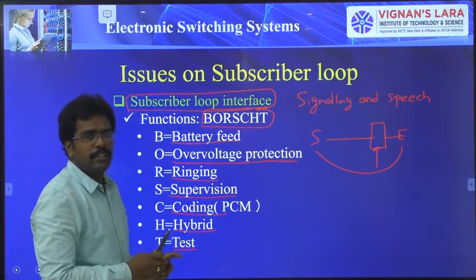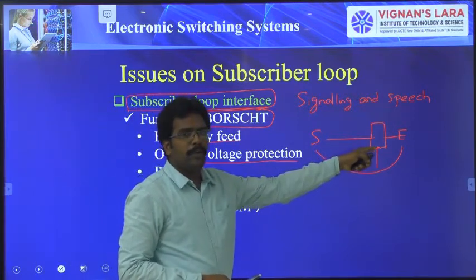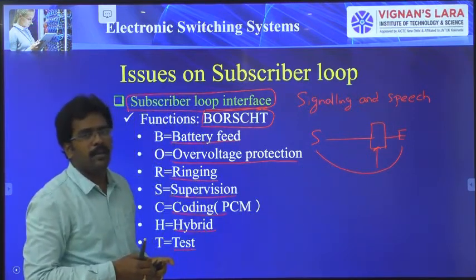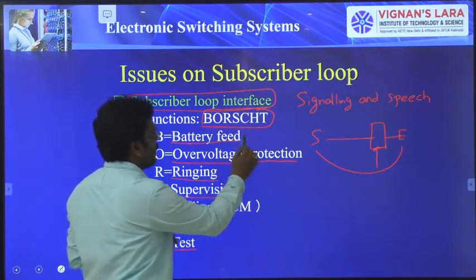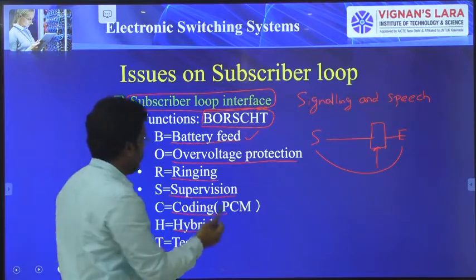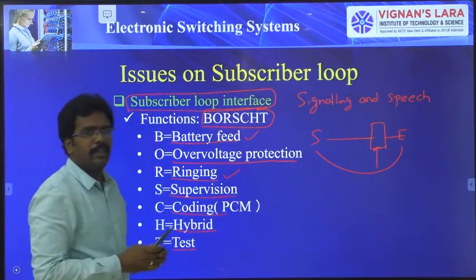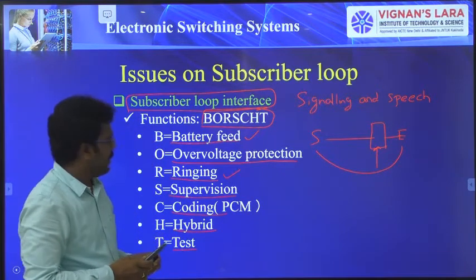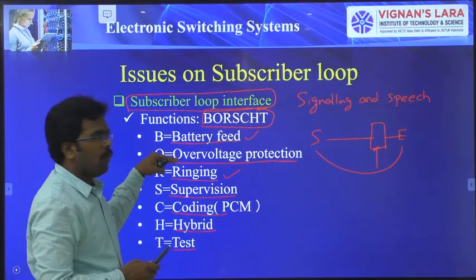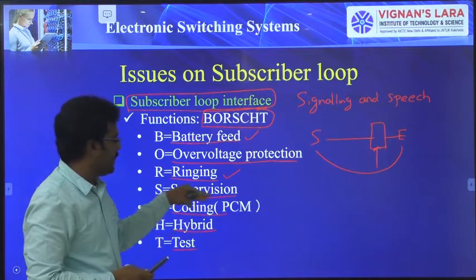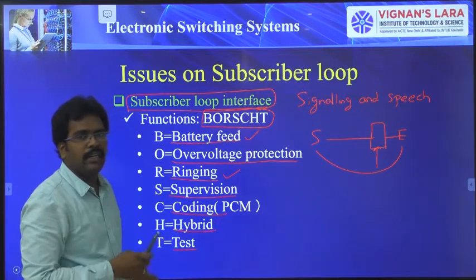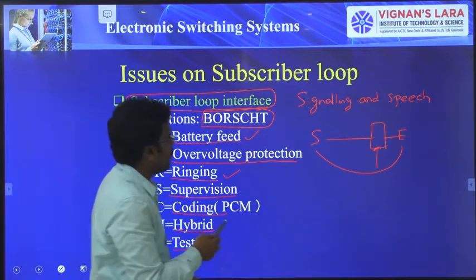These are the functions that a subscriber loop interface has to perform. We already covered some of the points in the previous class itself. The battery feeder and the ringing we covered in the previous classes. Now, the use of over voltage protection, supervision, PCM, hybrid and testing.